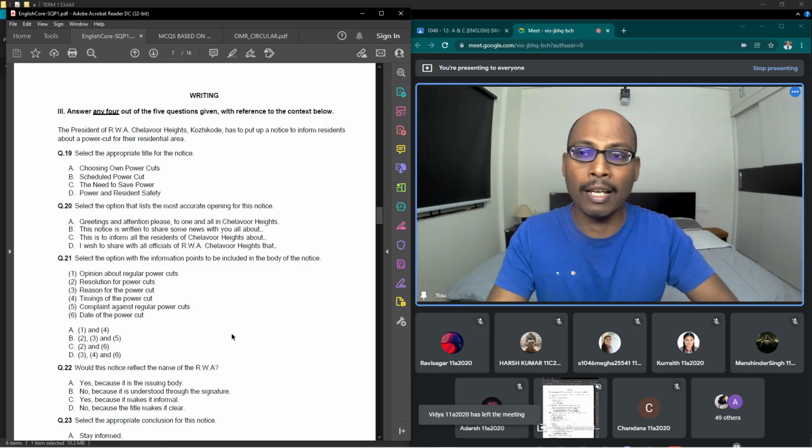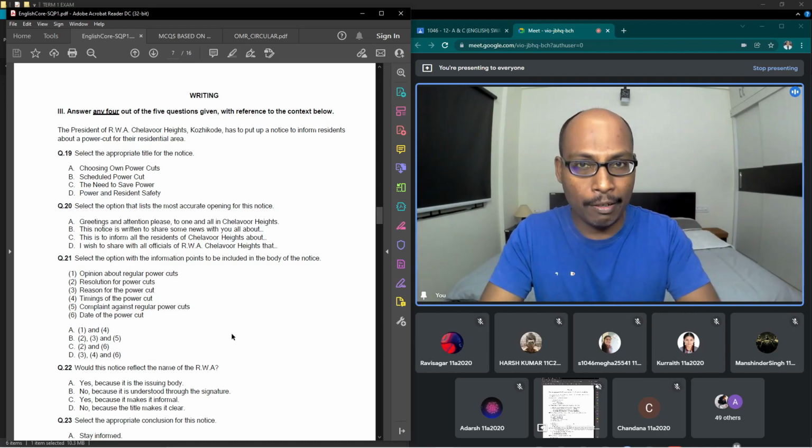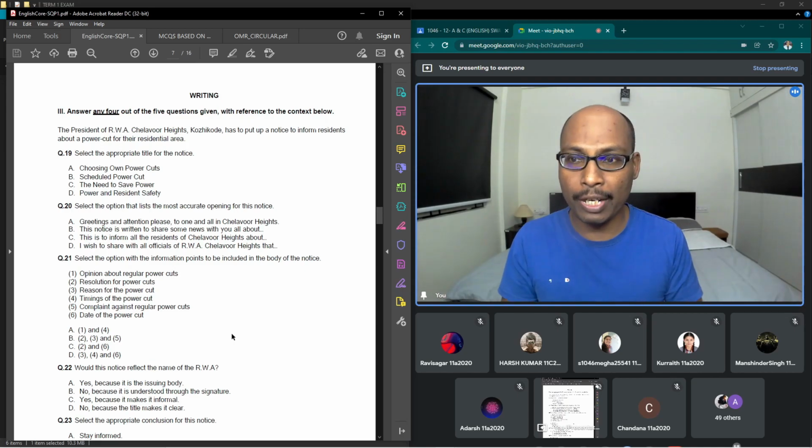Now section B, in writing skills, we thought that they would give one format of the notice writing or something else and they would ask us to fill, but here it is simple. They have given a question and they will ask you answers based upon the question. So if you go through the notice writing format and revise the syllabus, you will come to know the structure of the notice writing and advertisement. Based upon that you can write the answer.